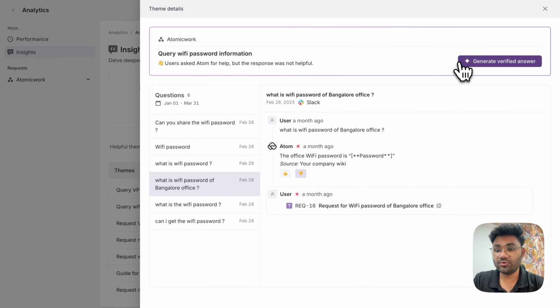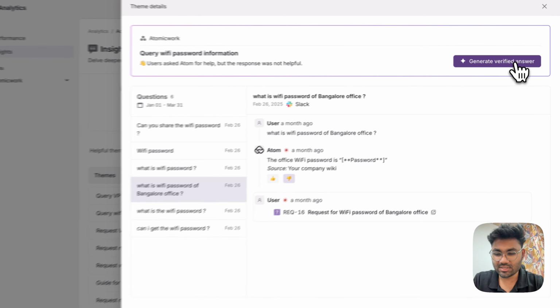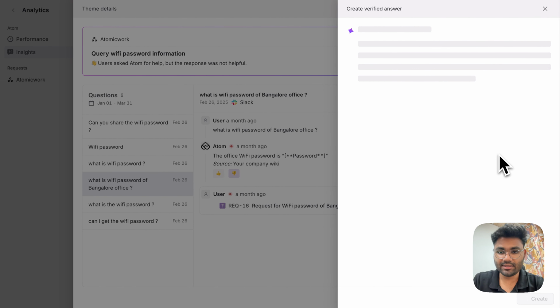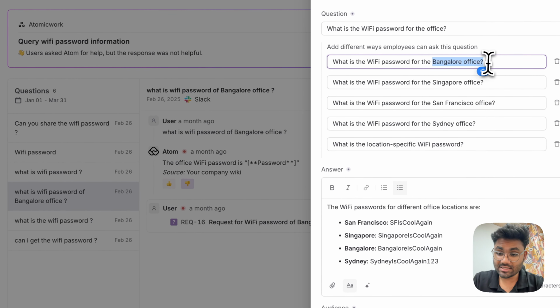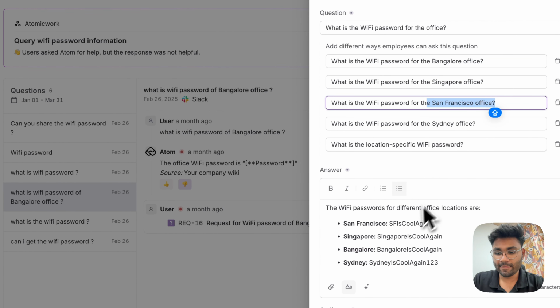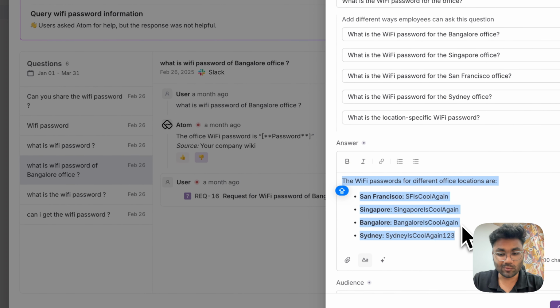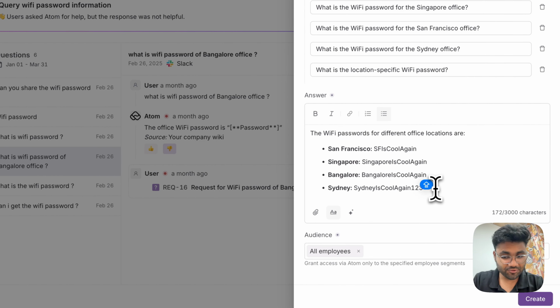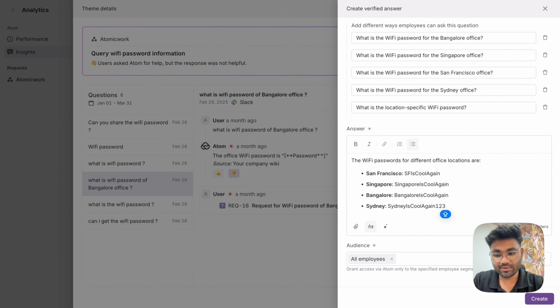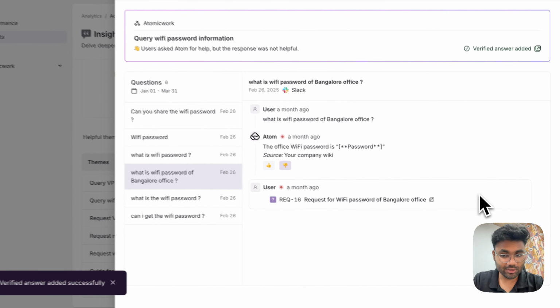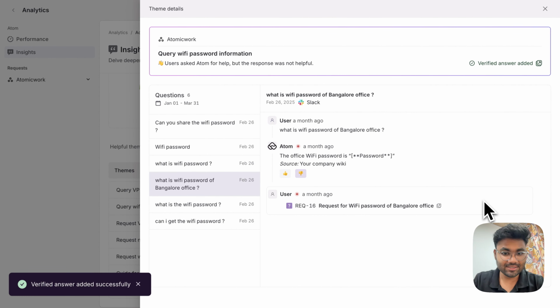And so it asks you to generate a verified answer, which is similar to a knowledge article. It uses all that data to come up with sample questions, addresses all the locations that have been asked, and then converges on an in-depth answer which handles all these cases in one shot. Now it's as simple as reviewing, making minor modifications, reviewing permissions, for example, and then adding it back to the knowledge base from which Atom can now learn and automate these scenarios further.